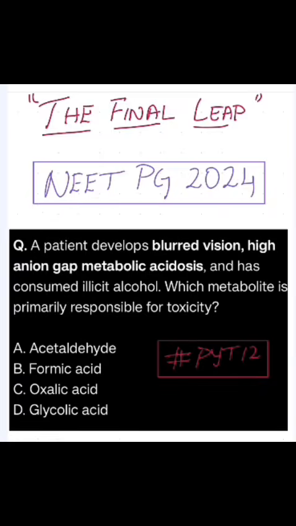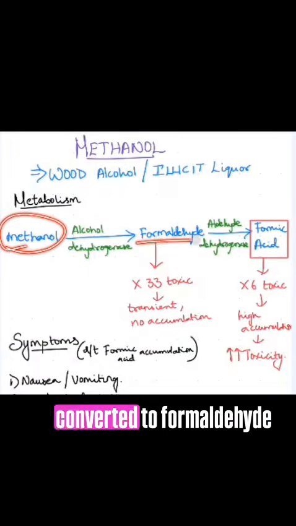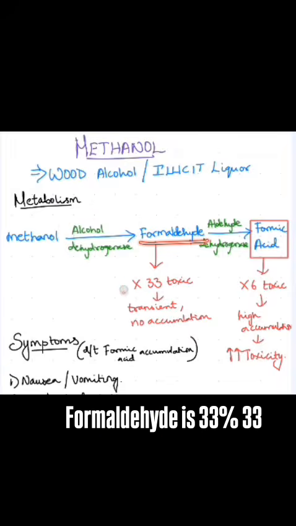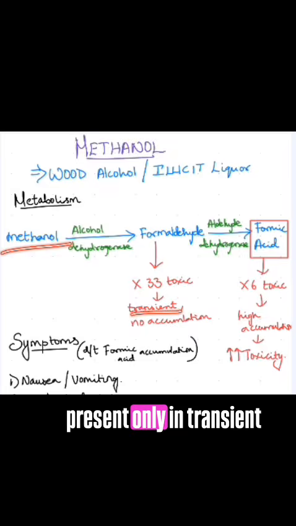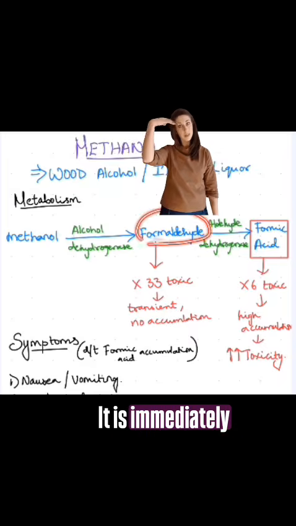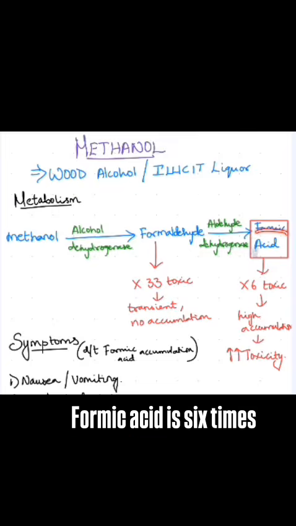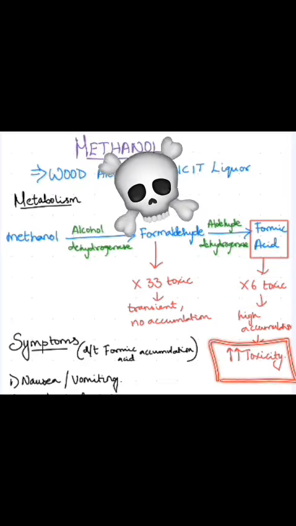Before seeing the answer, let's see a bit about methanol poisoning. For the toxic metabolite, when methanol is consumed, it is first converted to formaldehyde with the help of alcohol dehydrogenase. Formaldehyde is 33 times more toxic than methanol, but it is present only transiently and there is no accumulation in the body. It is immediately converted to formic acid with the help of aldehyde dehydrogenase. Formic acid is 6 times more toxic than methanol, and there is high accumulation of formic acid in the body, which leads to the most toxicity.